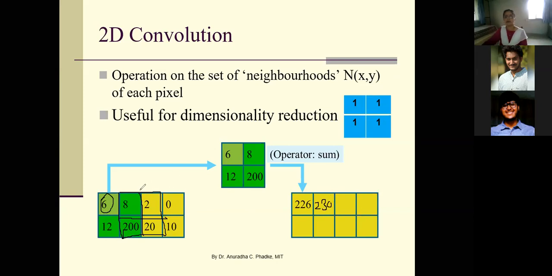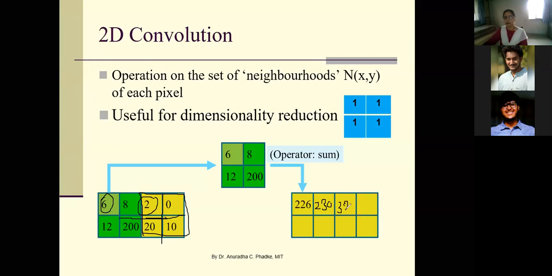Then you can move to the next pixel. For the next pixel, you need to consider this particular area, and this is your pixel under consideration. Add these numbers and you will get the value of 20 plus 10, 30 plus 2, 32 here.